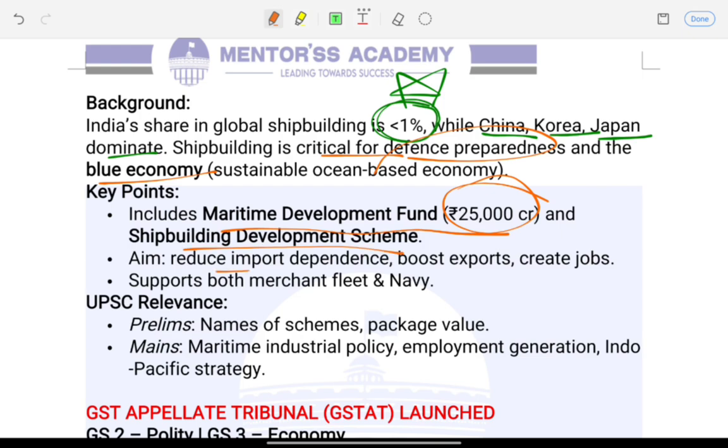It aims to reduce imports, boost exports, create jobs and strengthen India's naval capacity. For prelims, it's important to know the names of these schemes and the value of the package, especially for the state PCS exams. And for mains, connect this to maritime industrial policy, blue economy, maritime security and employment generation, and also the Indo-Pacific strategy, right?